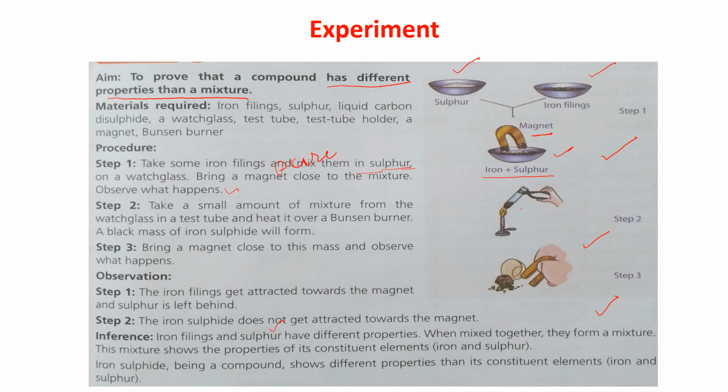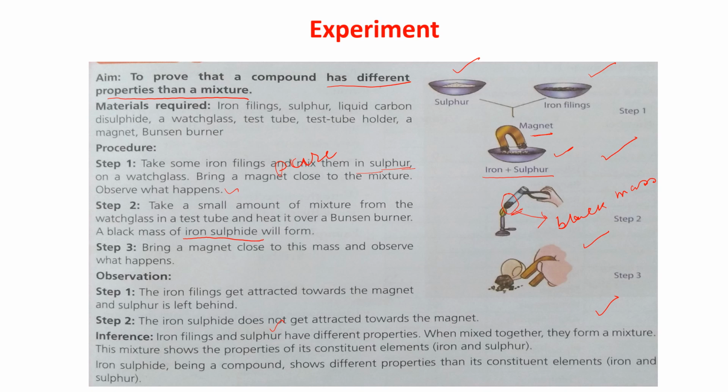Okay, after heating, what will happen? You can see a black mass here. A black mass will form. Okay, and this black mass is iron sulfide.